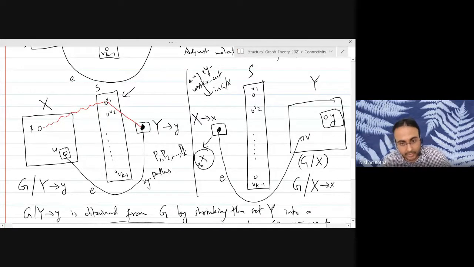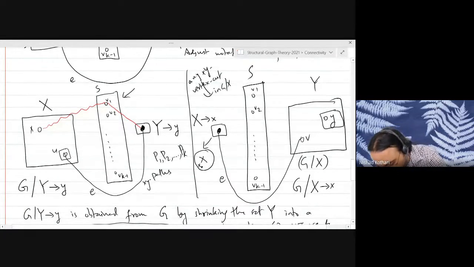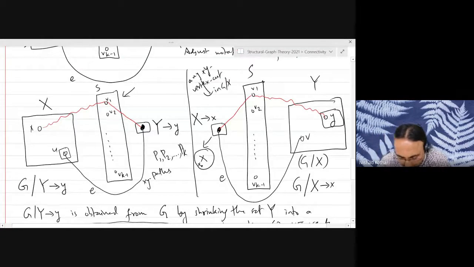That is the only way you can reach the vertex Y. You go through all its neighbors, and all its potential neighbors are V1 to Vk minus 1 plus the vertex U. So if it is only k neighbors, all the paths have to use those k neighbors. Okay? And similarly, there will be a path here. I will also color it red so that it is clear which paths we are combining.